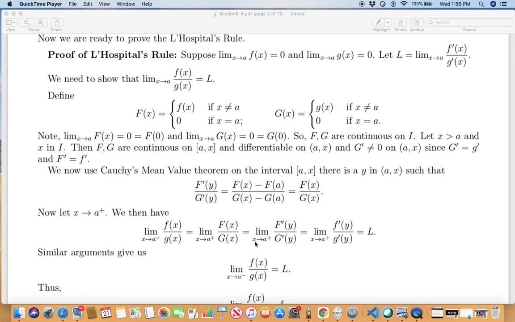Okay. So now note, as x is approaching A, my y is getting closer to A as well, because y came from this interval. All right.